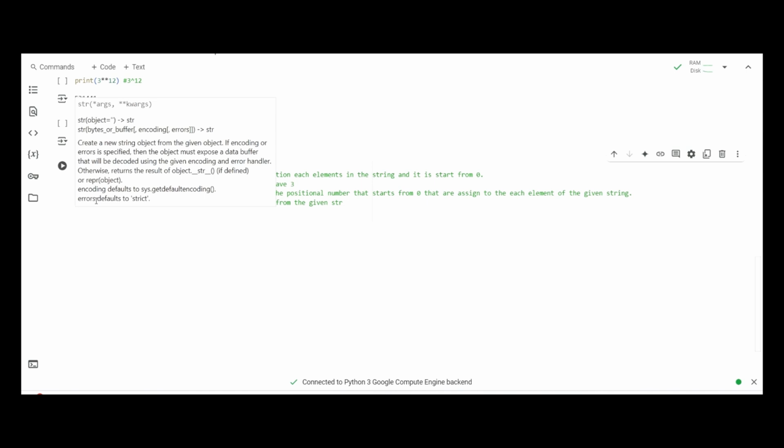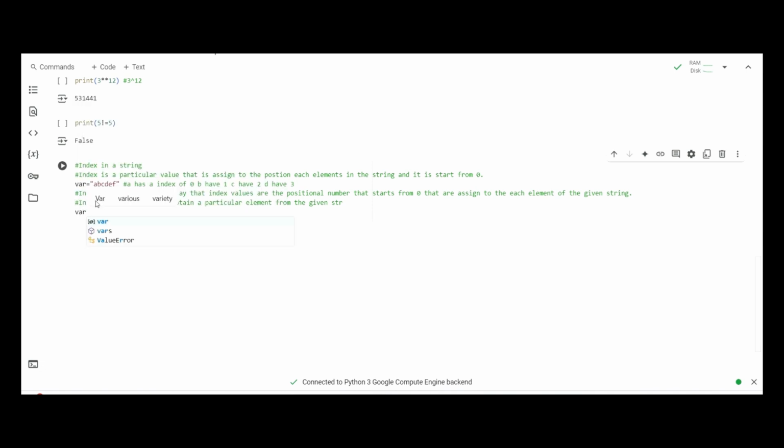Let's say we make another variable, var1 is equal to. What we have to do first is enter the variable from which we want to obtain that element, and after that we add square brackets, and inside the brackets we enter the index value of that particular element which we want to obtain.